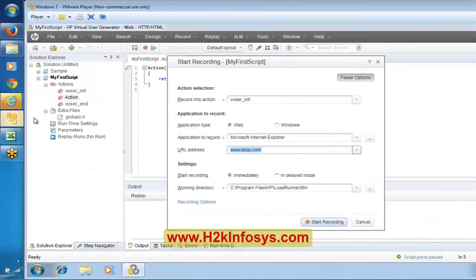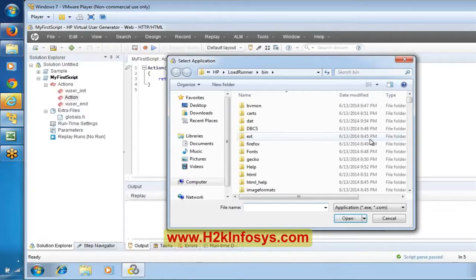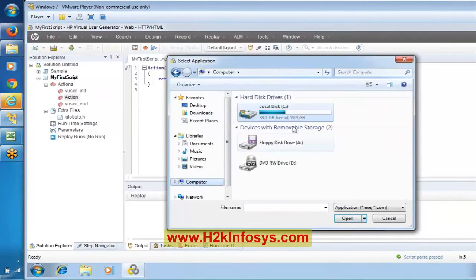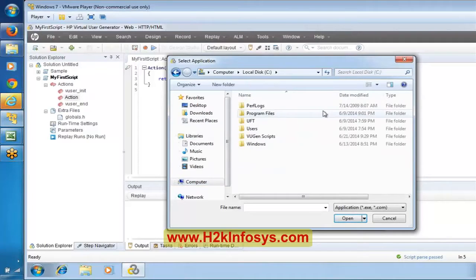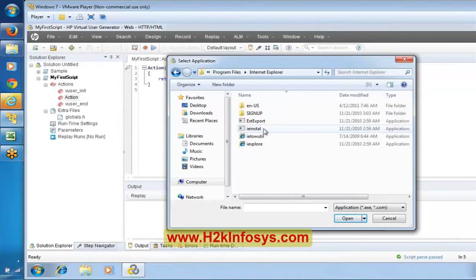So in some cases this might be disabled. In that case, click on this browse button against the application to record, and browse for the Internet Explorer executable file. Generally the Internet Explorer executable file will be in the C drive, under Program Files, under Internet Explorer, there will be something called iexplore.